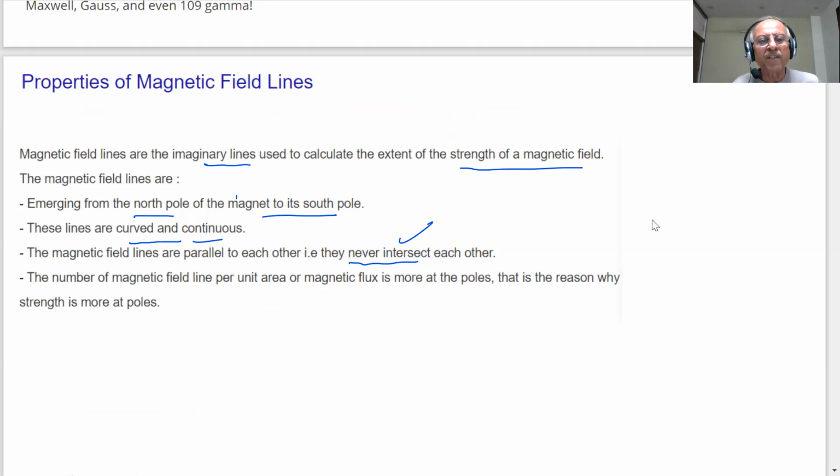The number of magnetic field lines per unit area, or magnetic flux, is more at the poles. That is the reason why strength is more at the pole. You have seen that maximum density is near the poles, south and north. So magnetic flux is more at the poles, which means strength is more at the poles than away from the poles.